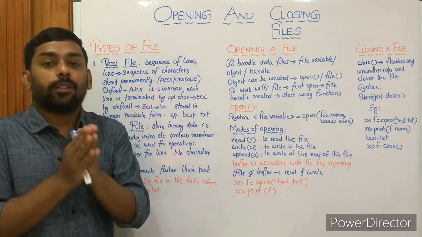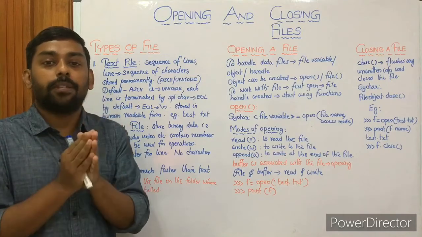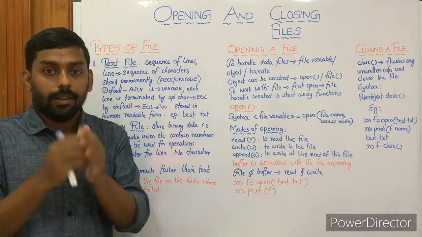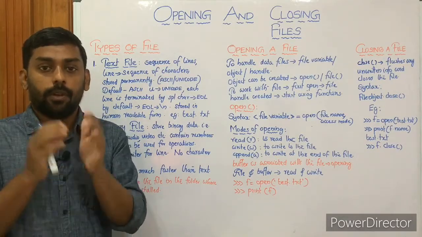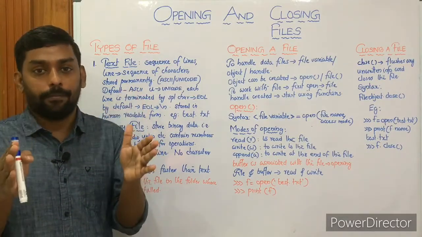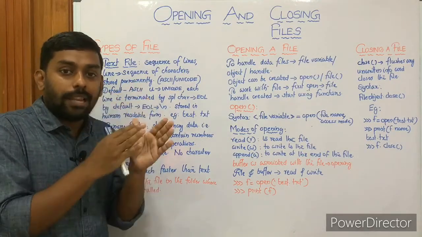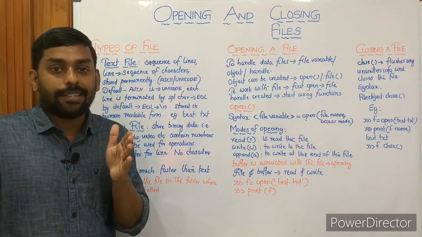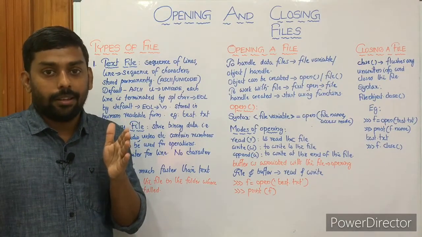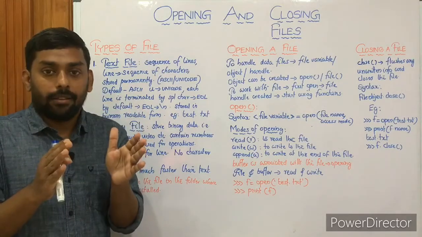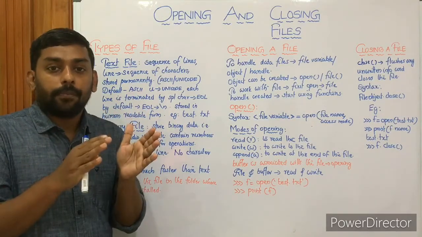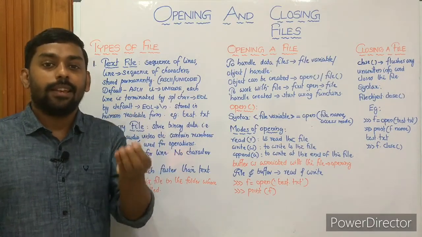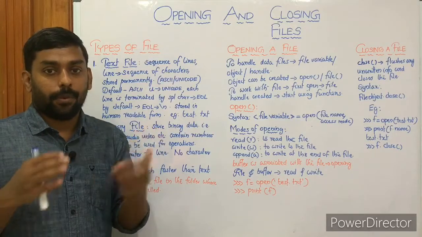So you know what actually a file is. The concept itself is used for storing data permanently. A file is a part of secondary storage, and we know secondary storage is a permanent storage medium. So the result of the program can be stored permanently in the hard disk. And sometimes we can take input for the program from the hard disk. That means already existing data can be taken as input to the program. Hope you get the idea.